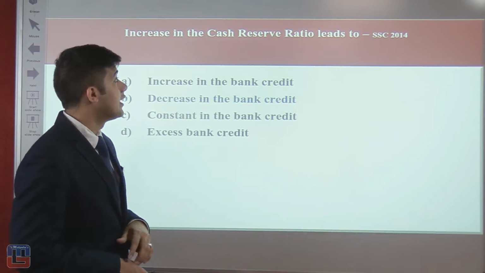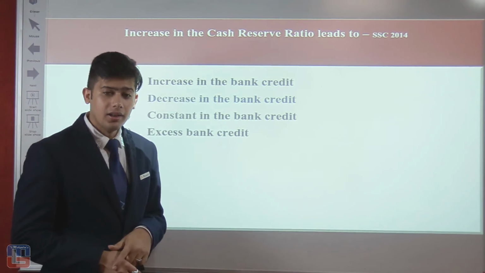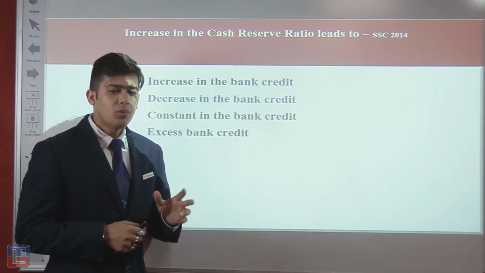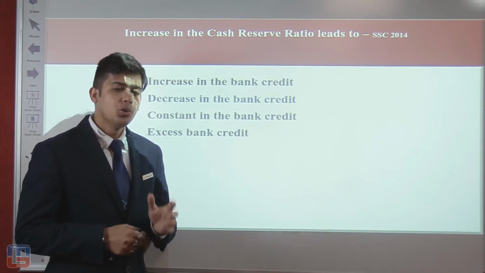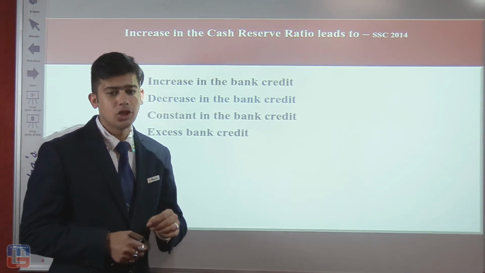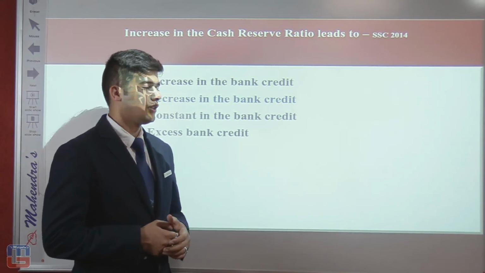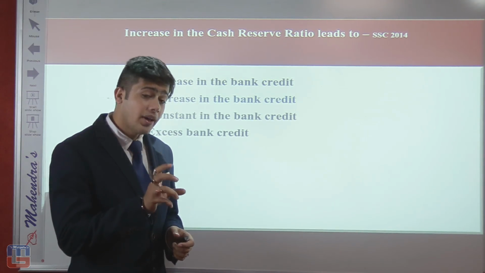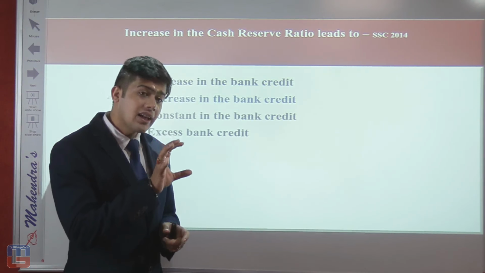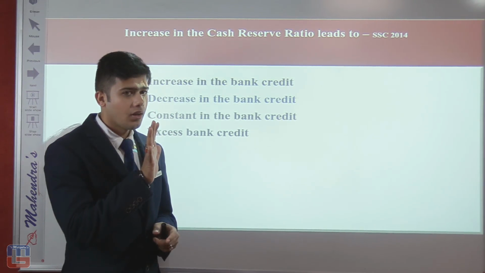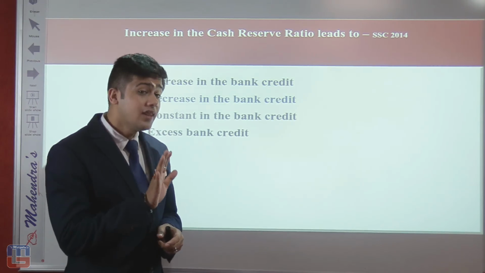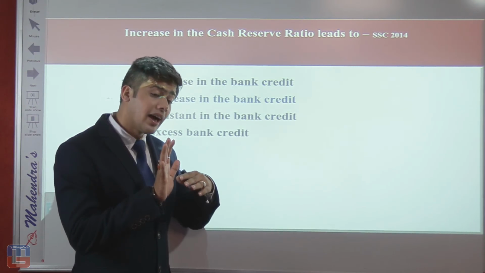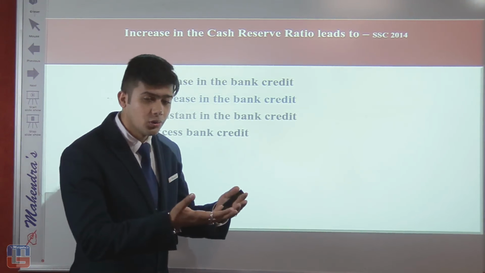The question is, increase in the CRR leads to. Now, what is a CRR? Cash reserve ratio. The amount of NDTL that a scheduled commercial bank maintains in cash with the RBI is called CRR. Now, that amount of cash maintained by the bank is with the RBI. Now, if that amount increases, understand, if that particular amount increases, the bank would be unable to give more loans to the customers.